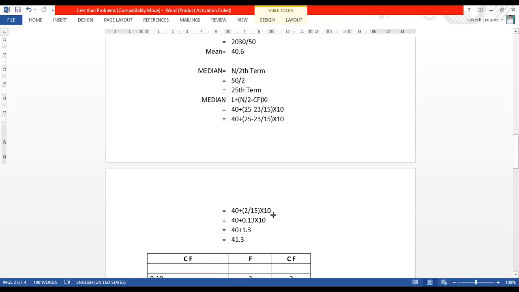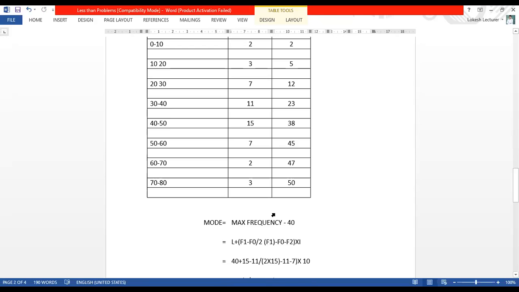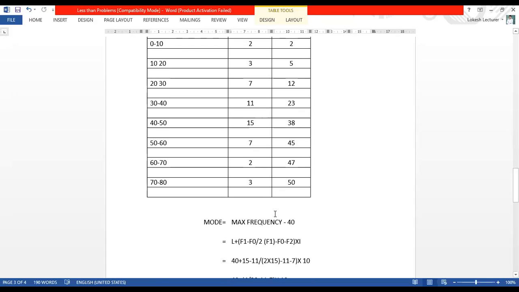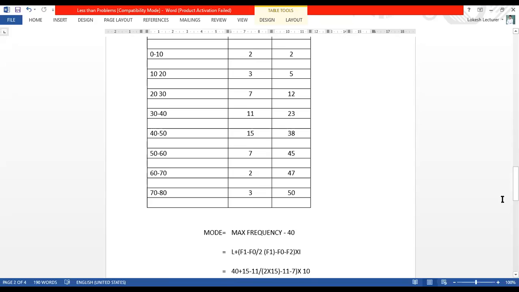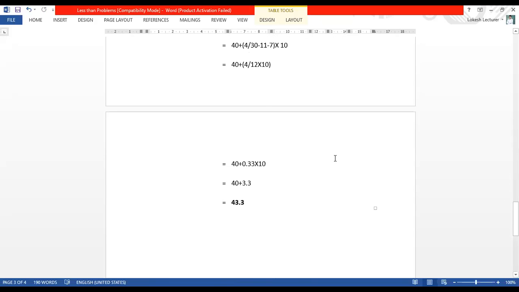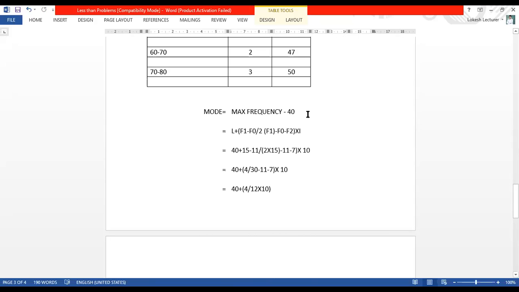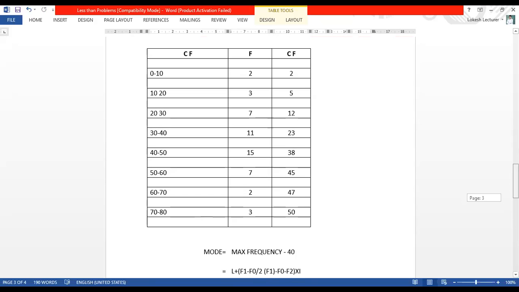Let us move to the mode. In the mode, what is the maximum frequency? What is the maximum frequency, dear students? 40. Where is it? In the previous, where is it, 40 now? Sir. Okay, 15. Wait.